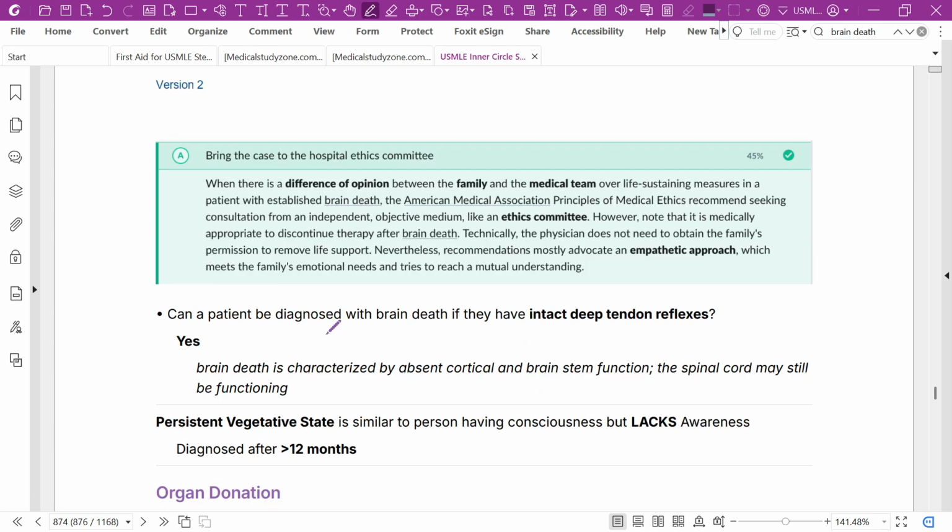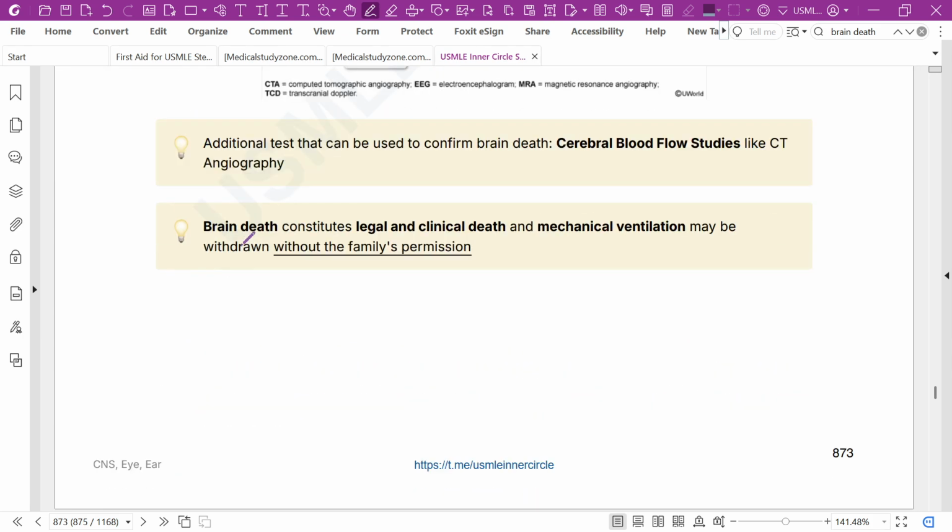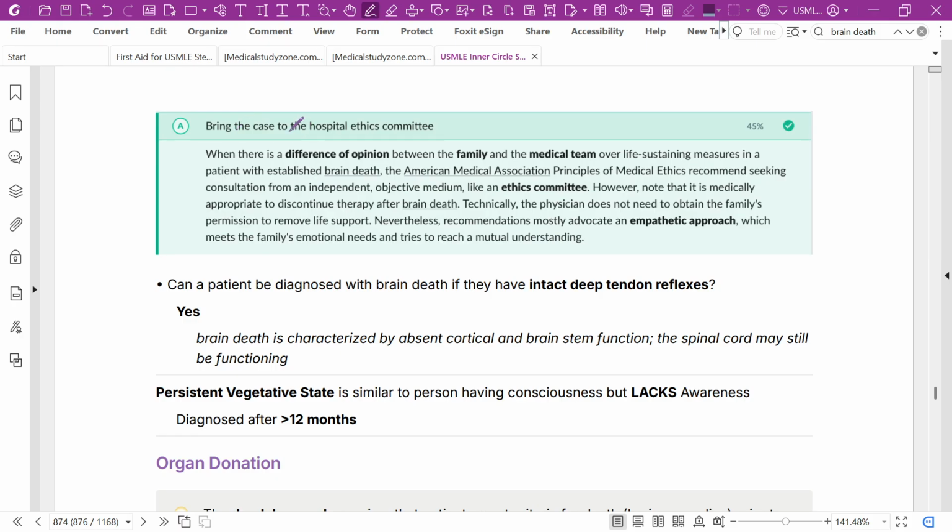Okay, if we look at this, bring the case to the hospital ethics committee. When there is a difference of opinion between the family and the medical team over life-sustaining measures in a patient with established brain death, the American Medical Association principles of medical ethics recommend seeking consultation from an independent, objective medium like an ethics committee.